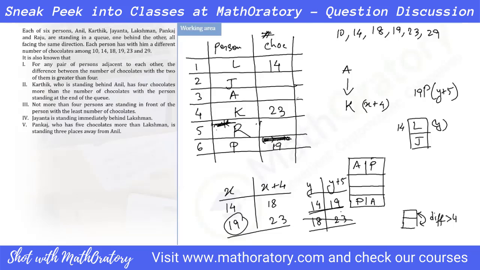Okay, what values remain, right? So 14, 23, and 19 are gone. Here we cannot have 10 or 18, right? So we can only take 29 here. Here I cannot place 18 also because the difference has to be greater than 4. I mean, the same reason I eliminated 10 and 18 here. So this has to be 10 and this has to be 18. That's it. I guess that's the entire set.